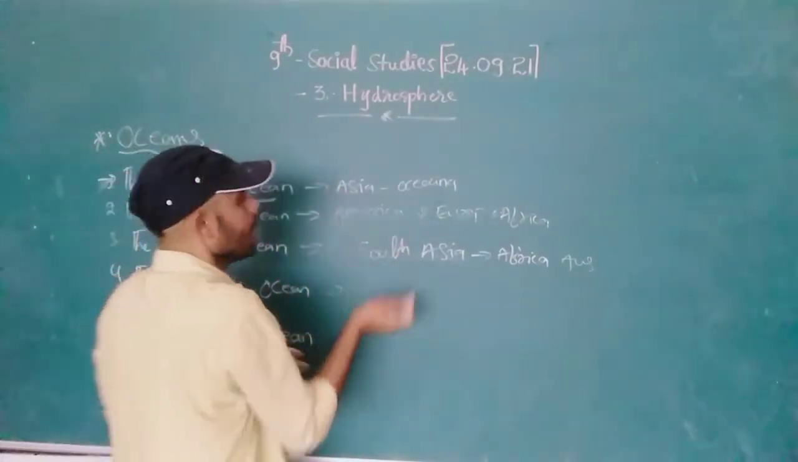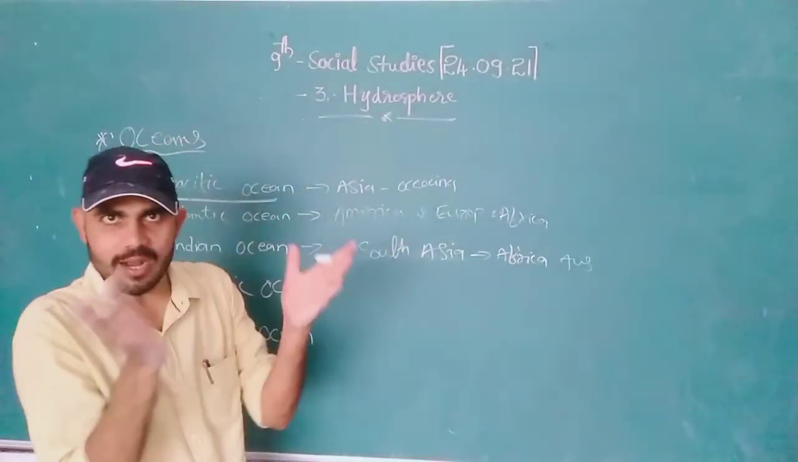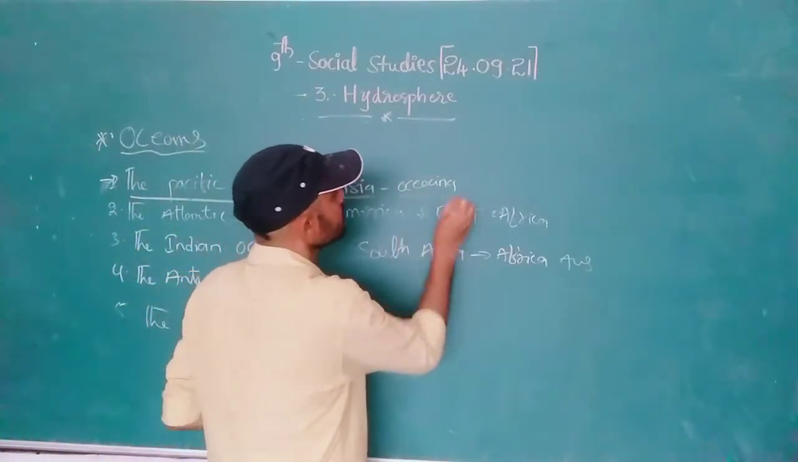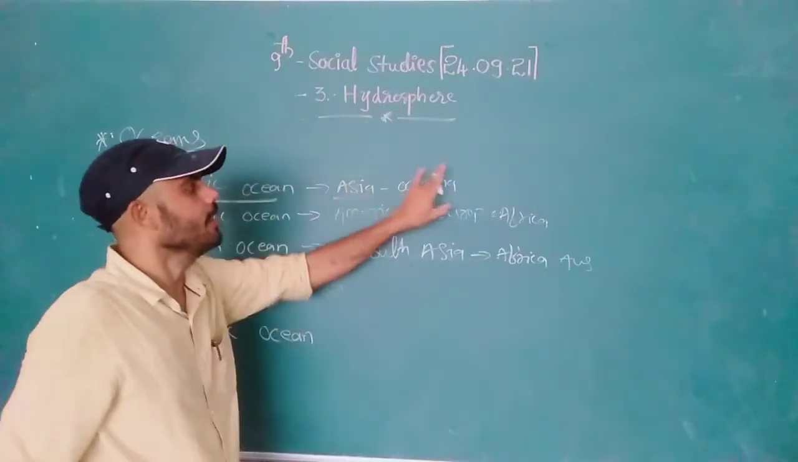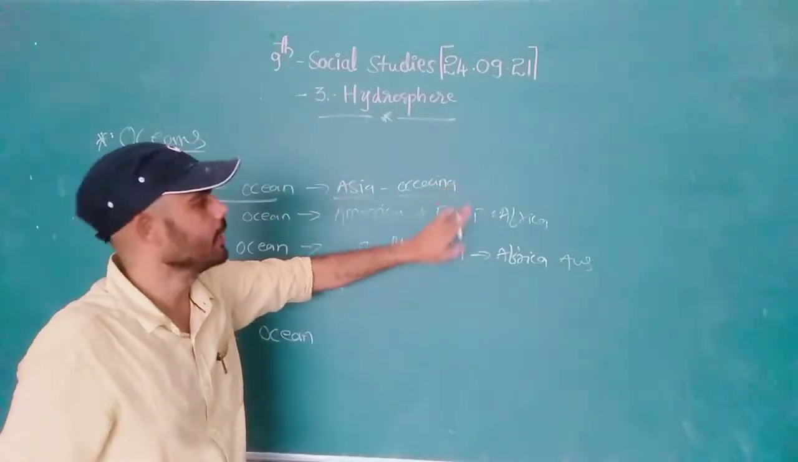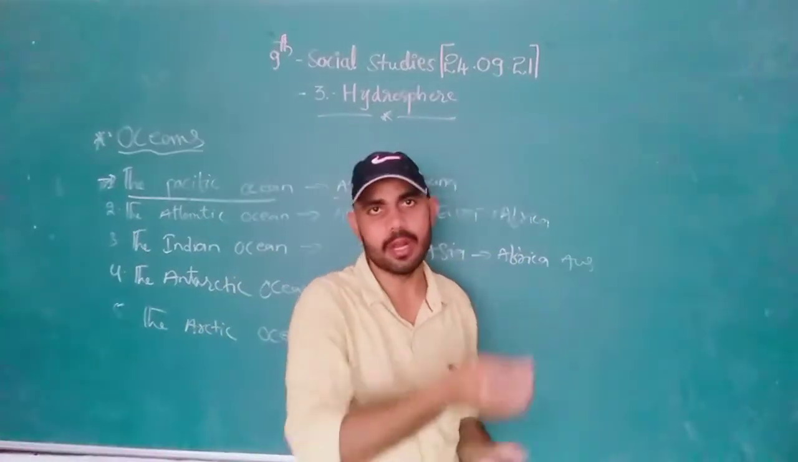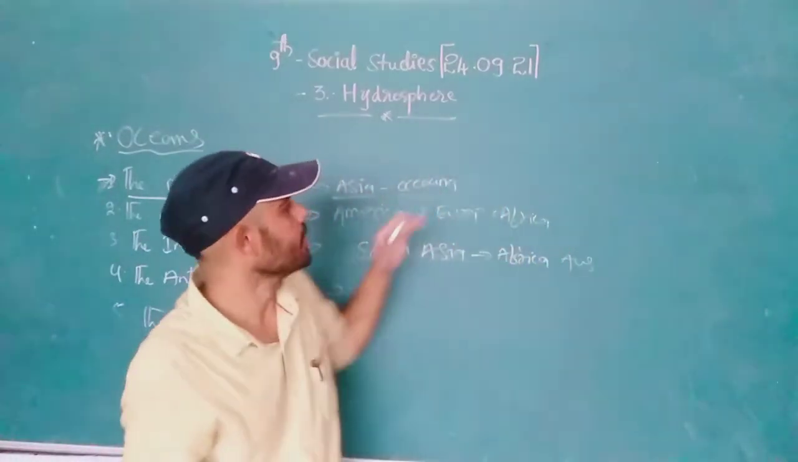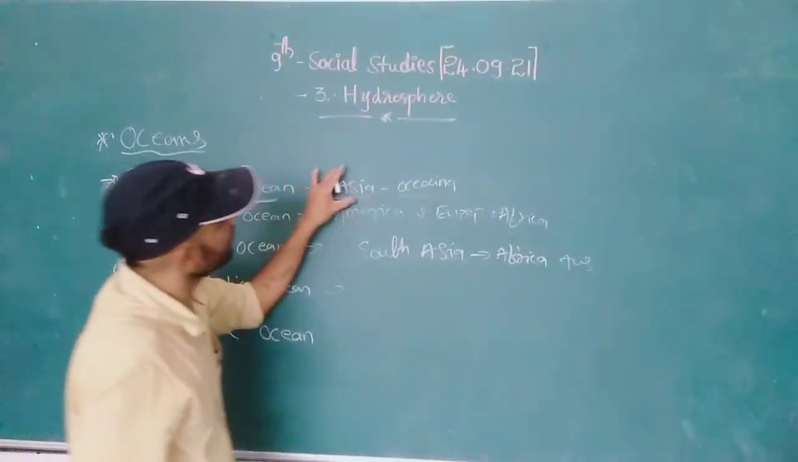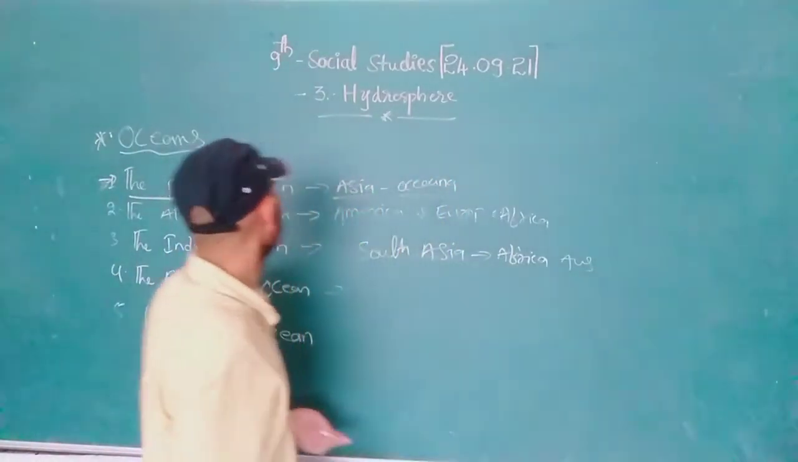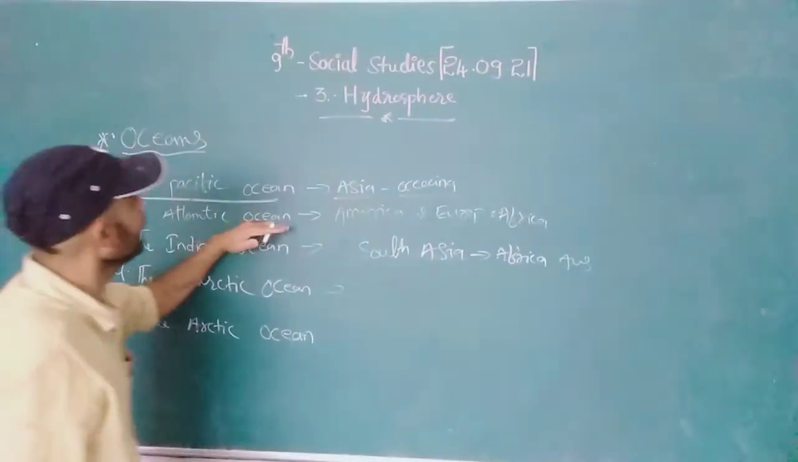The Pacific separates Asia and Oceania. What is meant by Oceania? Australia, New Zealand, Papua New Guinea. These are all countries located there, right? The Pacific separates Asia from Oceania.